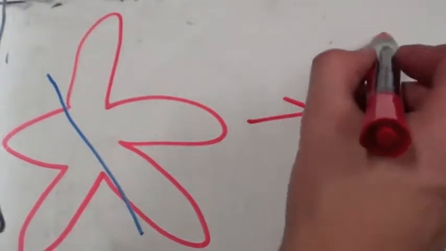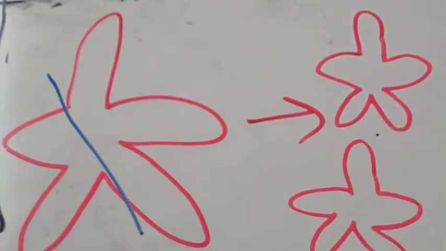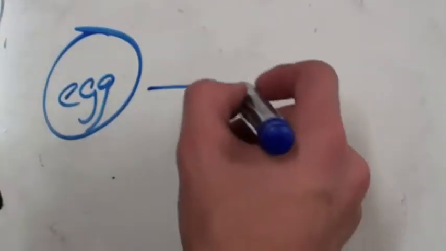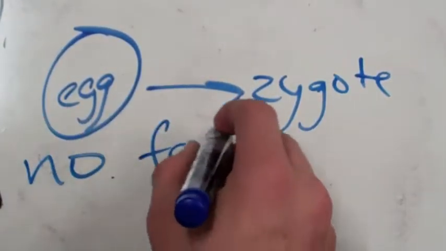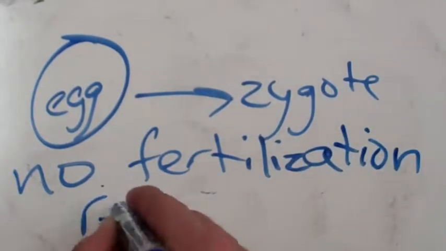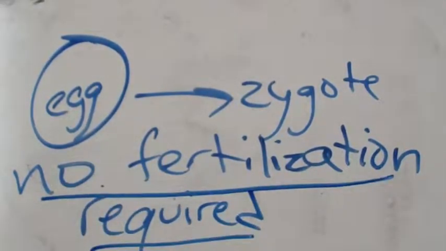Fragmentation is when a parent breaks into parts and new offspring are formed from those parts. Fragmentation is done by starfish. Parthenogenesis is when an egg develops without being fertilized. This is sometimes done by honeybees and lizards.